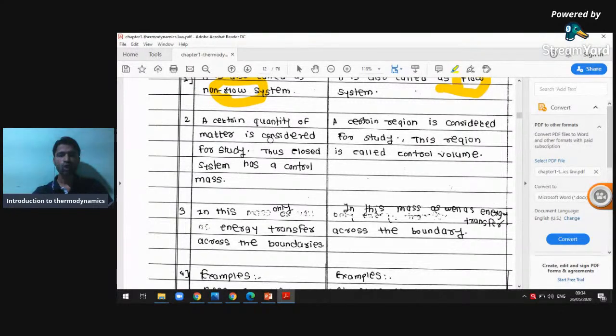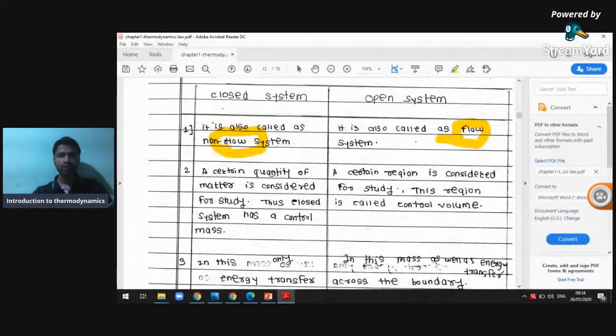A certain quantity of matter is considered for study. Why is it called the control mass? The reason is that a certain quantity of matter is considered for study, and where the certain region is considered for study is very important. The certain region considered for study, and the certain quantity of matter considered for study, are very important words.